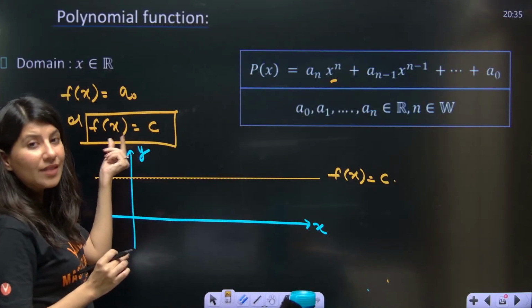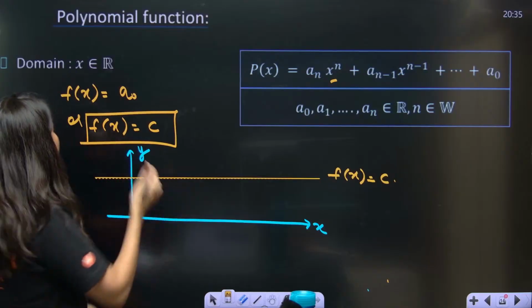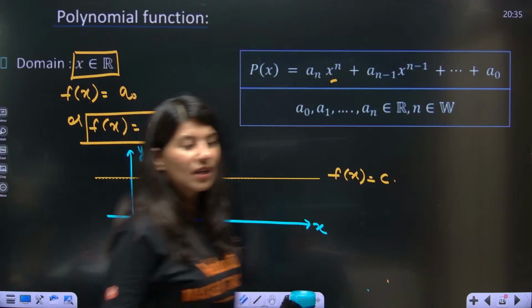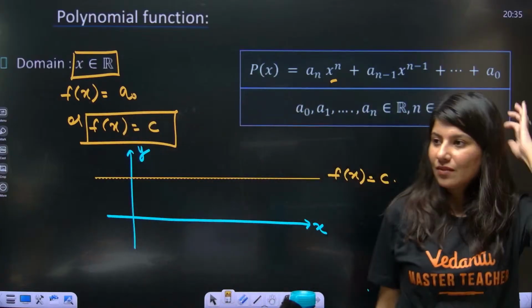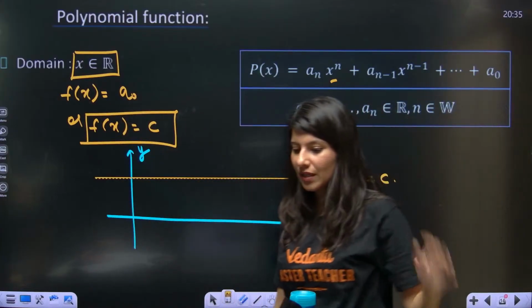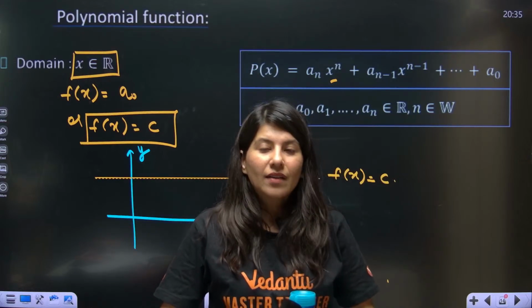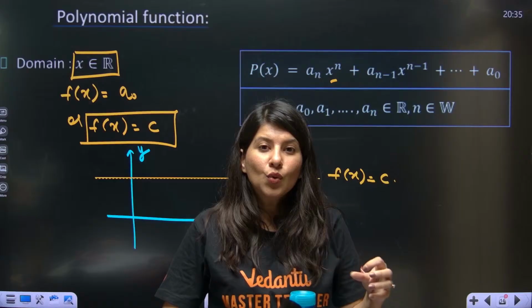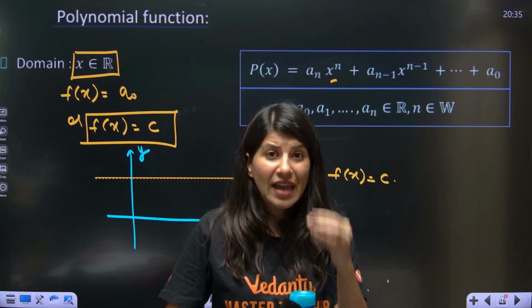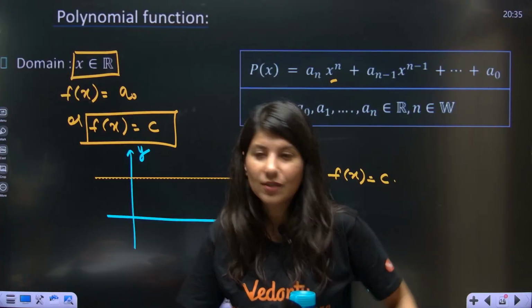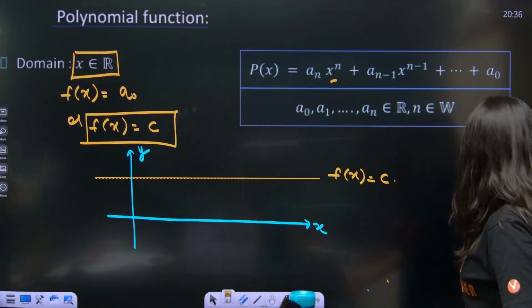In the place of x, you can put anything. So domain means x belongs to all real values. Now, what is a domain? Tell me, what should be the definition of domain? The definition of domain is all the values of x for which your function is defined.